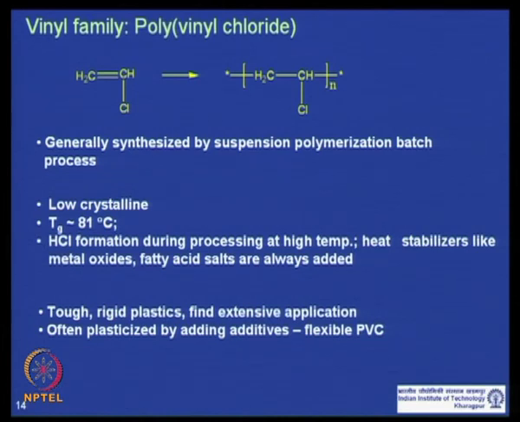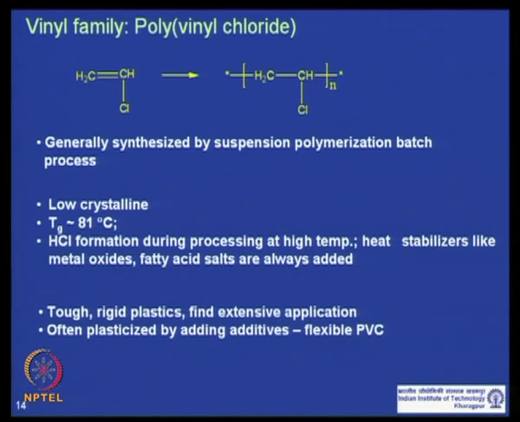Next, we talk about the vinyl families, and the most important polymer in the vinyl family is polyvinyl chloride. It is generally synthesized by suspension polymerization in a batch process. It has low crystallinity, and a Tg around 80 degrees centigrade.